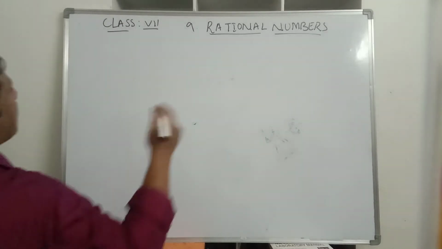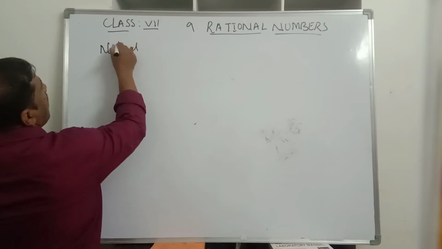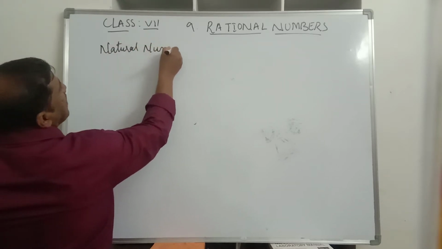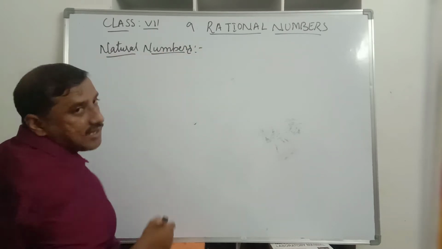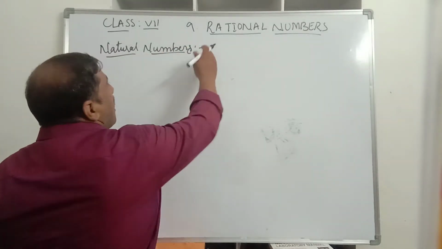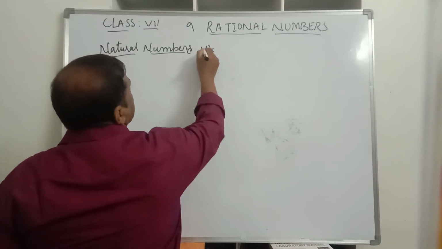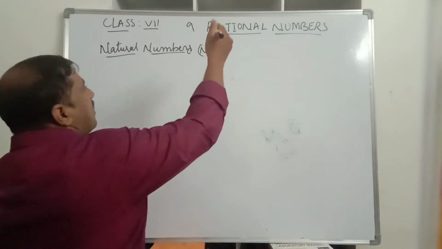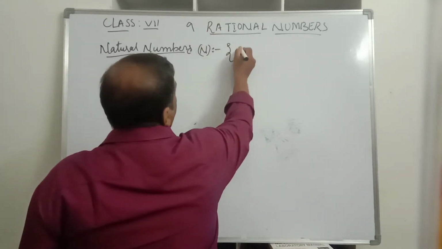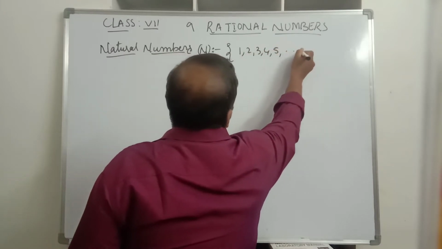So the first kind of numbers are called natural numbers. What are natural numbers? Natural numbers are also known as counting numbers. And the set of natural numbers is represented by a letter, capital N. So what are the natural numbers? The set of natural numbers starts from 1, 2, 3, 4, 5 and so on.